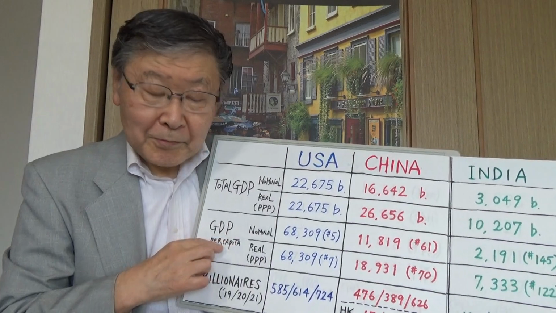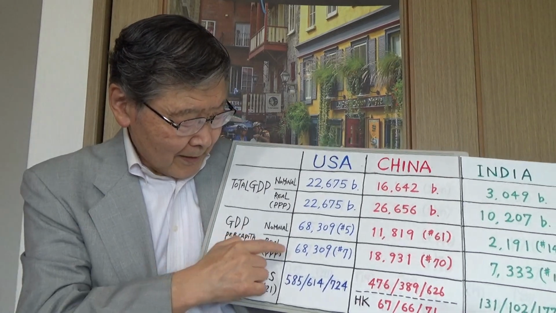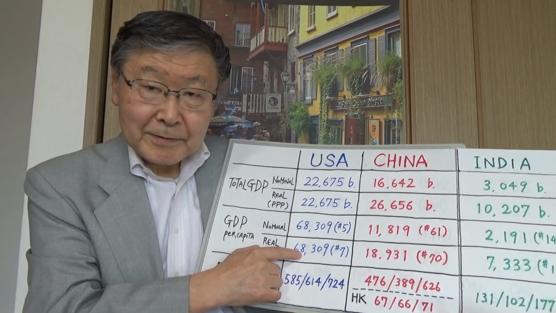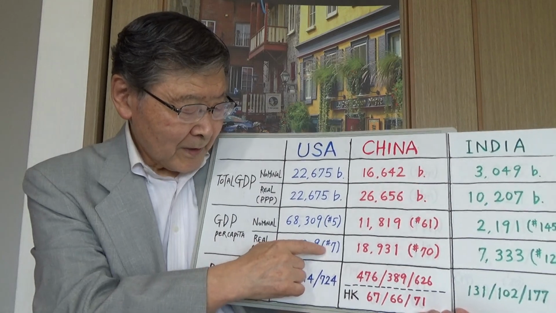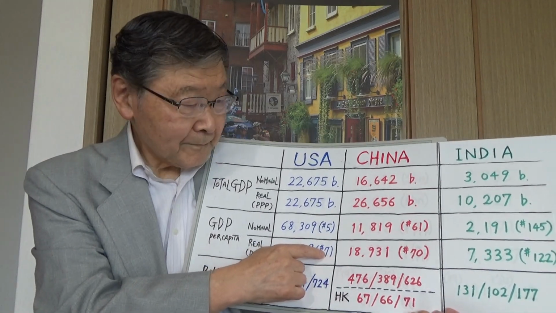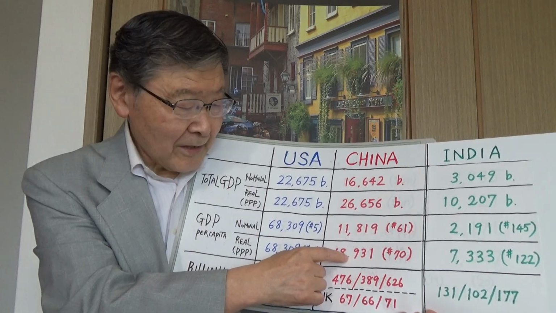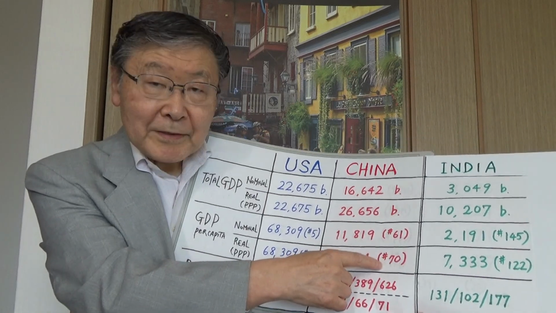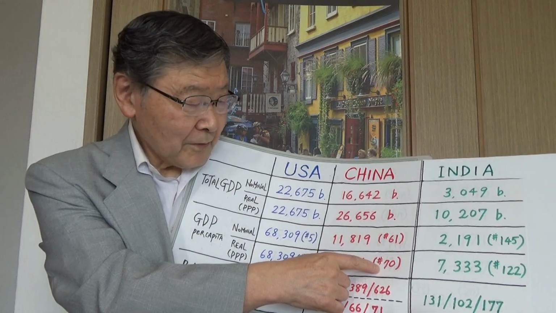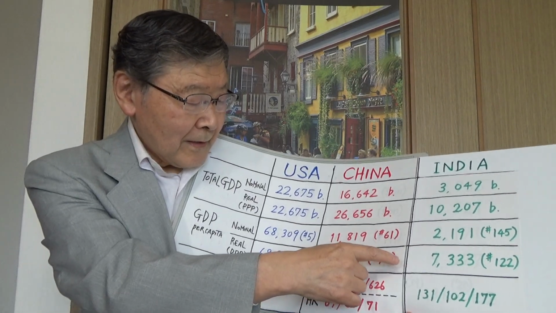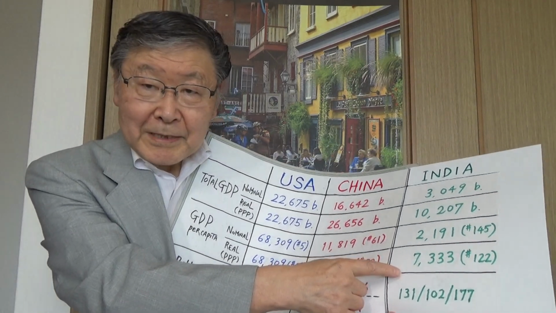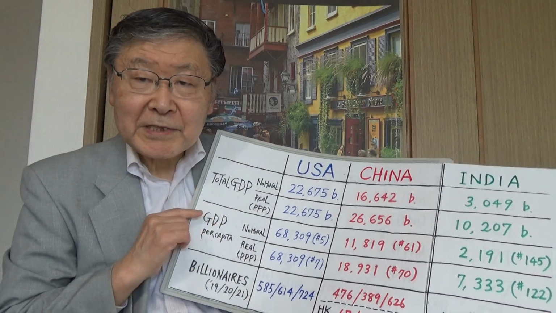However, in real terms, 68,000 for the United States, ranking is 7 in the world. China, 18,000, 19,000, ranking is 70 in the world. And then India's number is not too bad, more than 7,000.